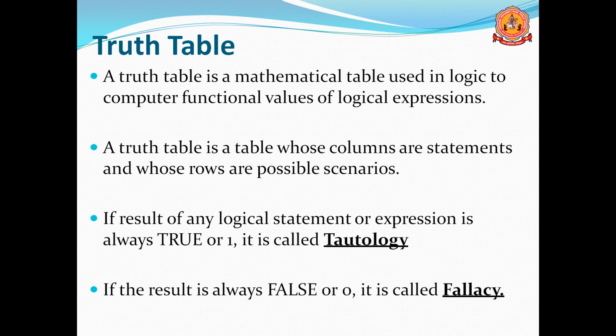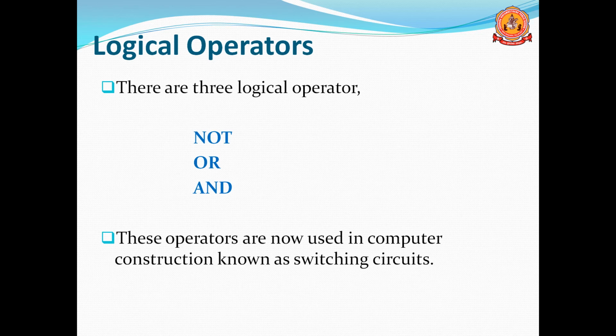And similarly, whenever the output of the statement is always false, that is known as a fallacy. Tautology means the output is always true, and fallacy means the output is always false. Next we'll move to the logical operators.